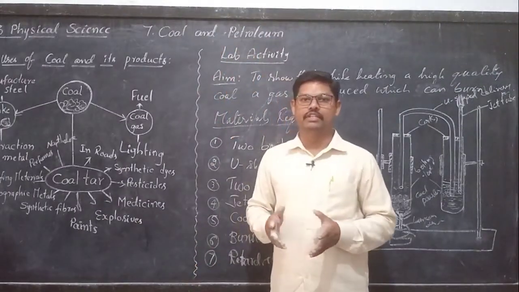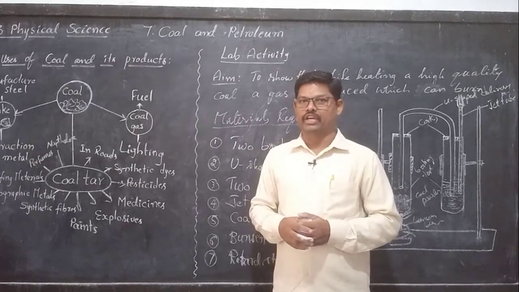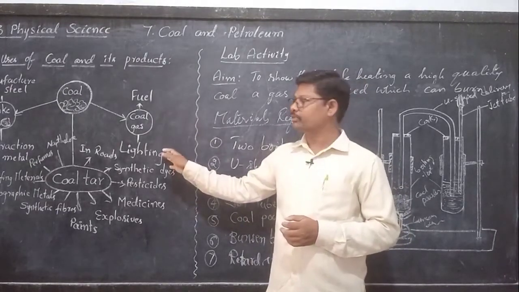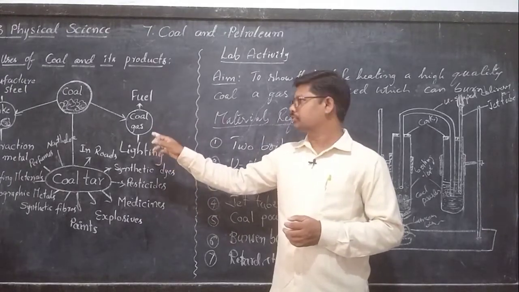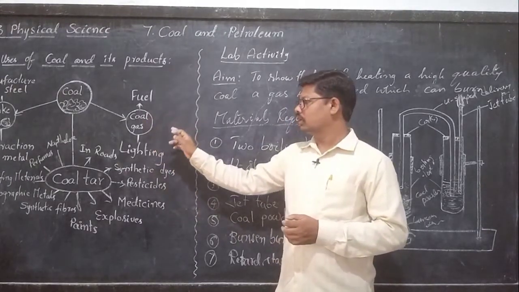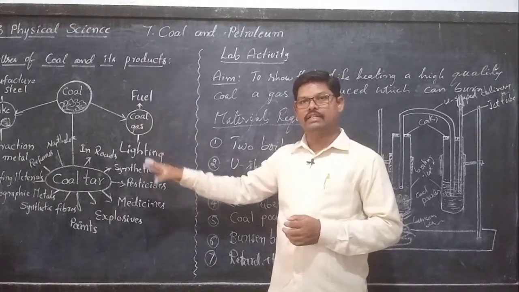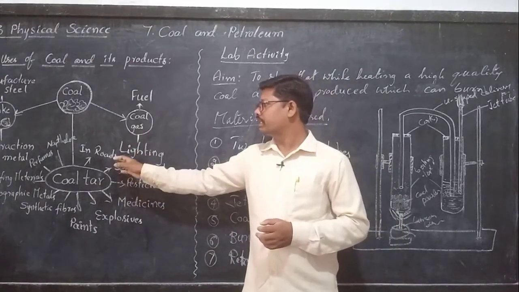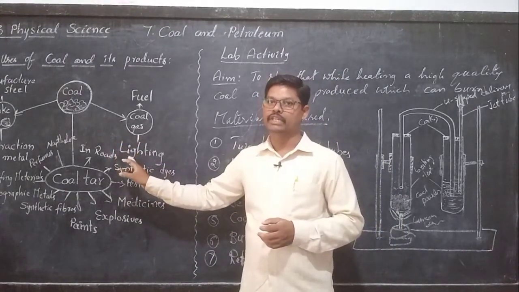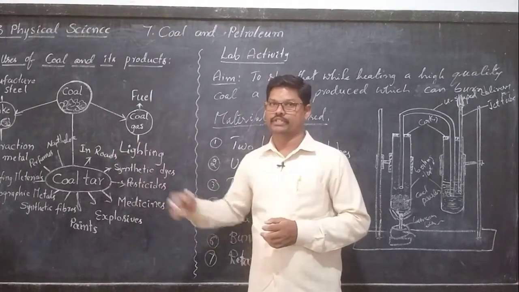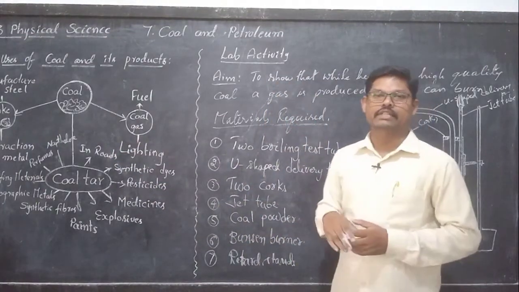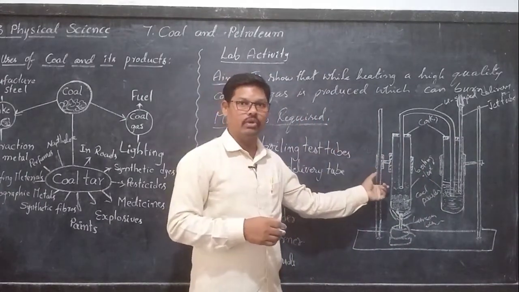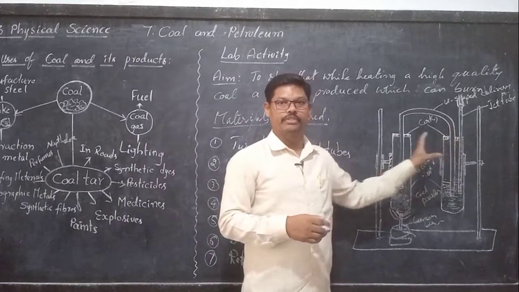So my dear students, in this class we have learned different uses of coal and its products. Mainly 3 products we are getting from coal, that is coke, coal tar and coal gas, and these 3 different products have different uses. This material is used as a starting material for different substances and products. And one more thing we discussed is a lab activity, related to how heating coal produces coal gas.